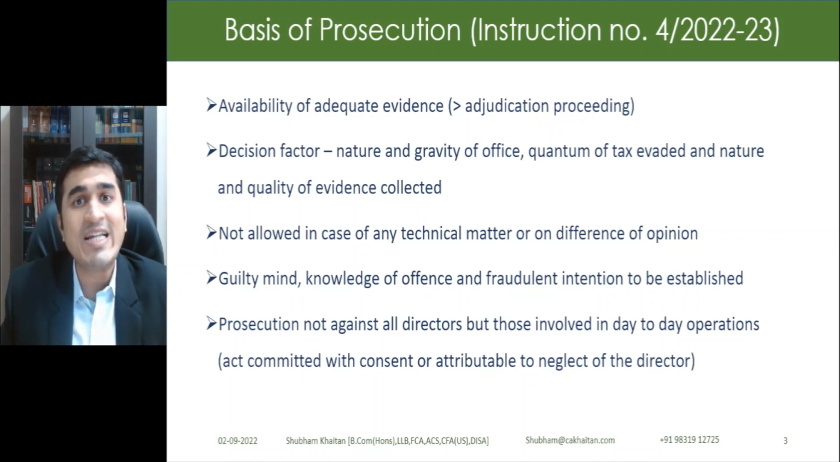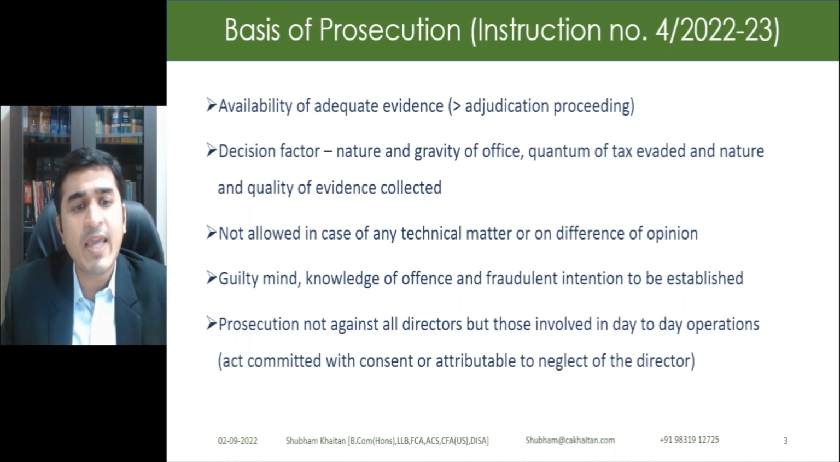What would be the deciding factors for instituting this prosecution proceedings? First, nature and gravity of the offence. How grave is the offence? What is the quantum of tax evasion involved? And what are the evidences which are going against it, and what is the quality of those evidences? Based on this, if the officer feels that the offence is very grave and the amount is very large and the nature and quality of evidence is quite reliable, in that case they may initiate prosecution.